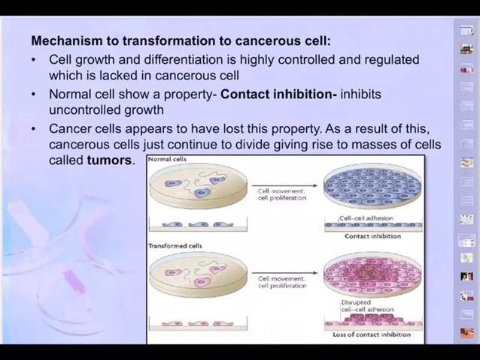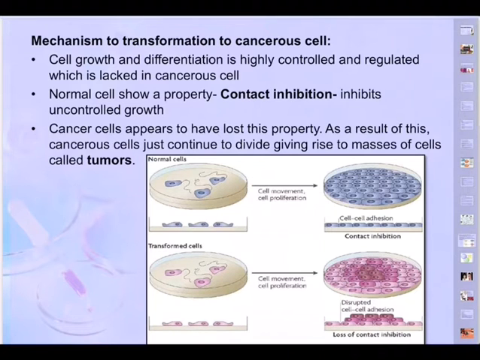That's why normal cells show a property called contact inhibition, which inhibits uncontrolled growth, whereas the cancer cells have lost that property. As a result, cancer cells continue to divide uncontrollably, giving rise to a mass of cells, and those masses of cells are called tumors. And tumors on subsequent stages become cancerous. This is how the proliferation takes place.